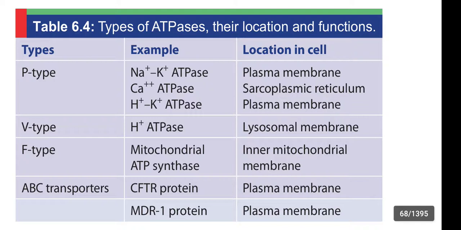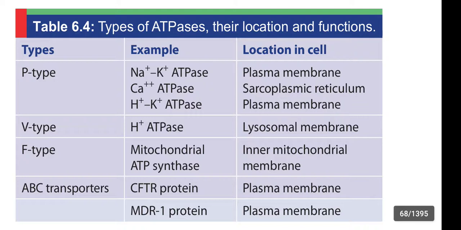Next, V type. This is vacuolar type. Hydrogen ion ATPase, located in the lysosomal membrane. Next one is F type. It is mitochondrial ATP synthase, present in the inner mitochondrial membrane.